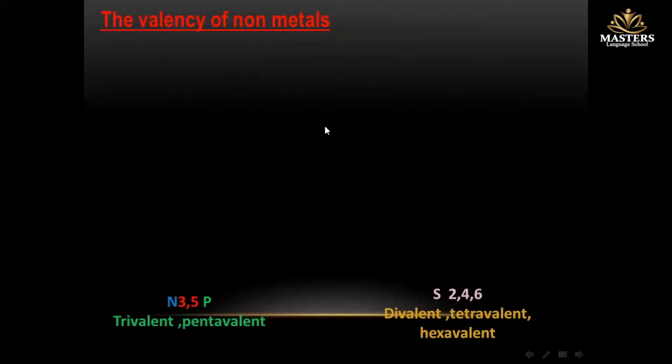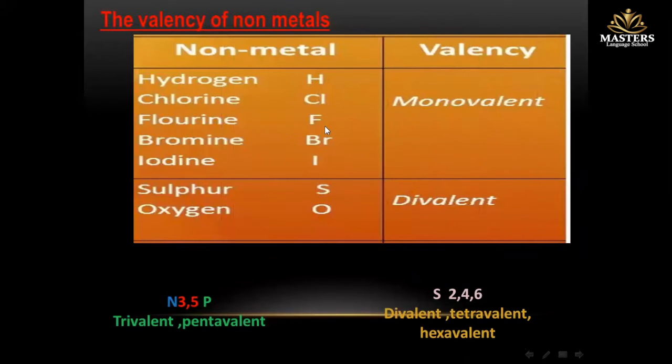The valency of non-metals, also in this table, may be monovalent or divalent. Monovalent, like hydrogen, chlorine, fluorine, bromine, and iodine. And divalent in sulfur and oxygen. Okay, but here, the valency of non-metals is sometimes different.